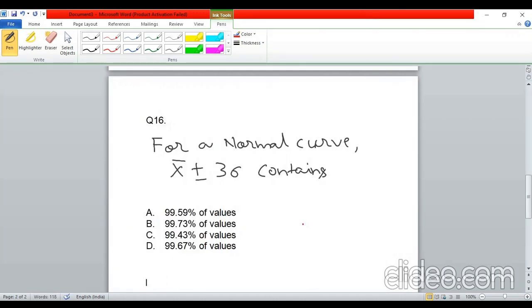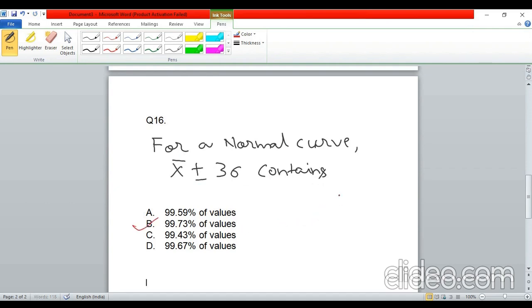Okay, guys. So the next question, question number 16. This was a very, very simple question. I mean, RBI cannot ask a simpler question than this one. But there is a catch. The question was, for a normal curve, x bar plus minus 3 sigma contains what percentage of values. So of course, the answer is 99.73.